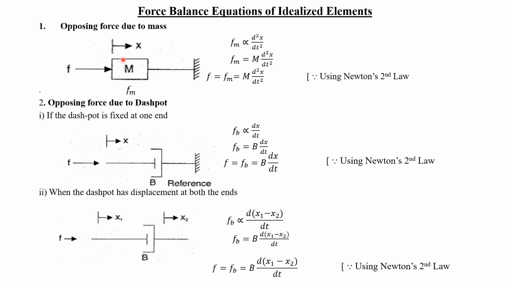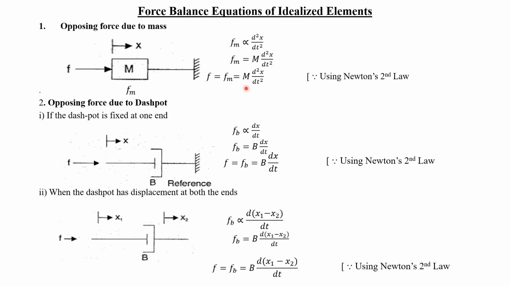Now, the total force acting on a body can be determined by using Newton's second law. That is, the sum of the applied forces equals the sum of the opposing forces. Here, there is a single applied force as well as a single opposing force. So this F will be equal to Fm, which is already equal to m into d square x by dt square. So we can write the value of F as equal to m into d square x by dt square.